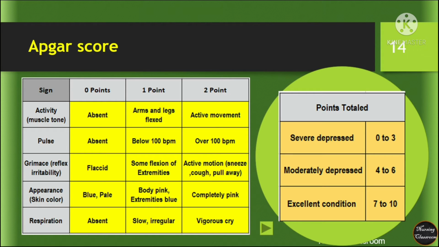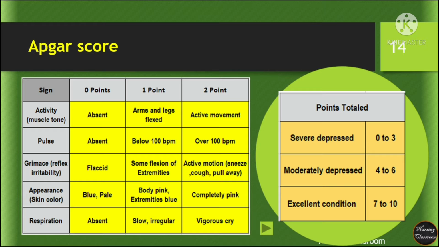First in the list is activity. Whether the newborn baby is active or not. If there is no movement of arms and legs, the score is 0. If little flexion is noticed, we can give the score 1. If the baby shows active movement, the score is 2.